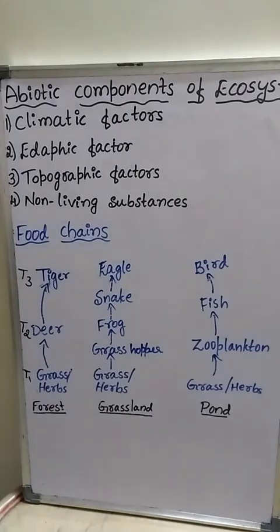Like this, the food chains of forest, grassland and ponds differ, and different types of food chain in the different ecosystem contain or include different numbers of trophic levels. In some food chain, only 3 trophic levels are present, or in some food chain 4 to 5 trophic levels are present.